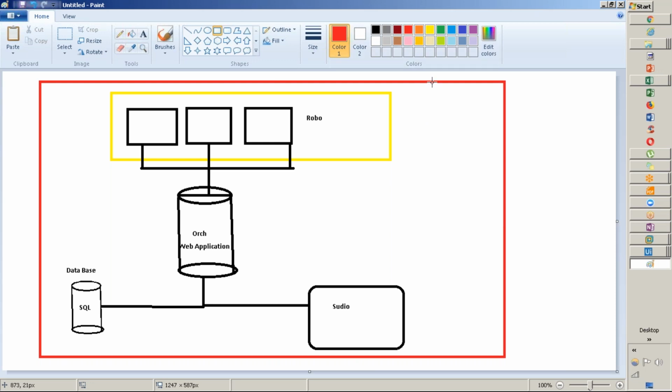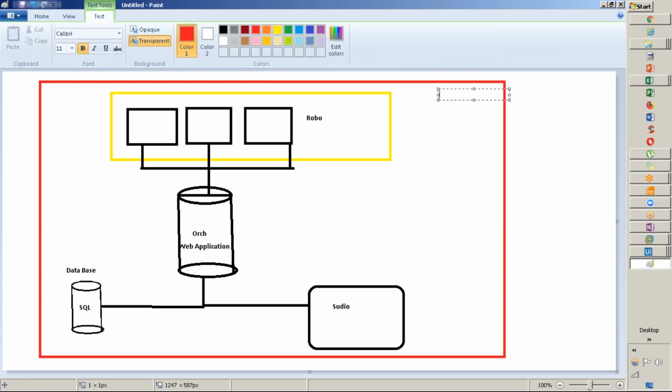You can write here also to highlight. Is the orchestrator hosted on cloud? Yeah, you can host it in cloud also. You can host the orchestrator anywhere, from cloud or from anywhere. Just that link should be accessible from the robot and Studio. That you have to keep in mind.